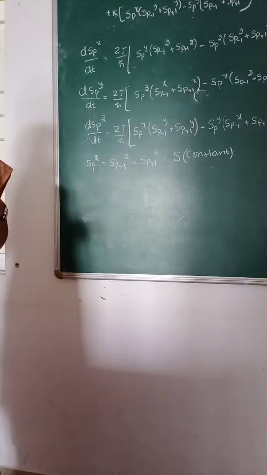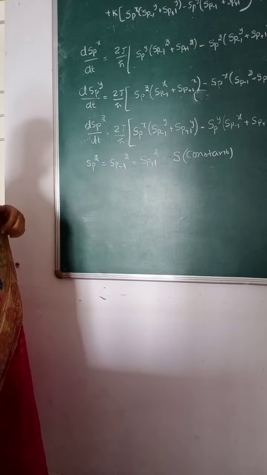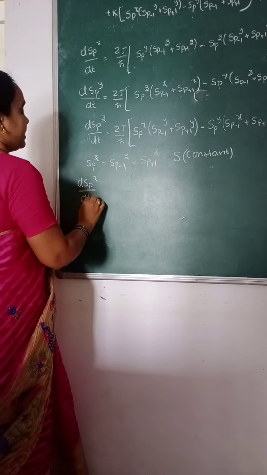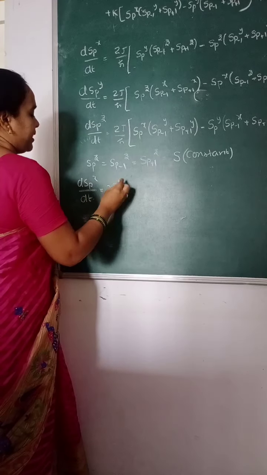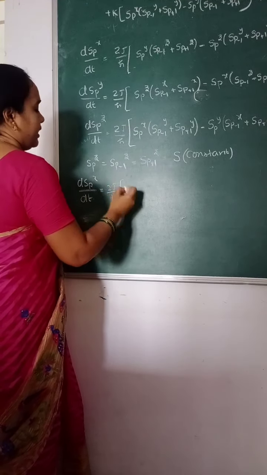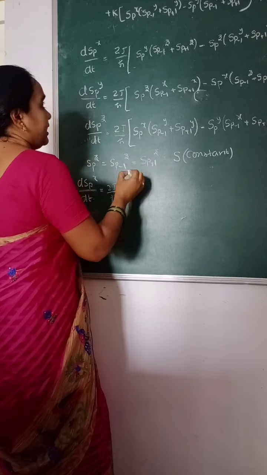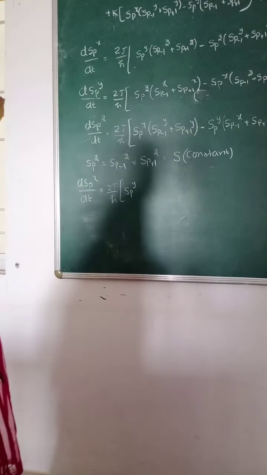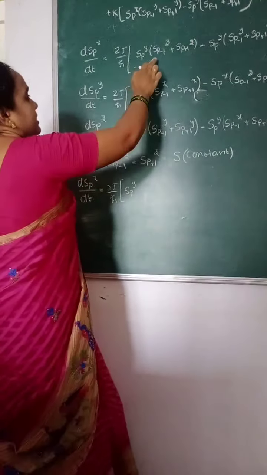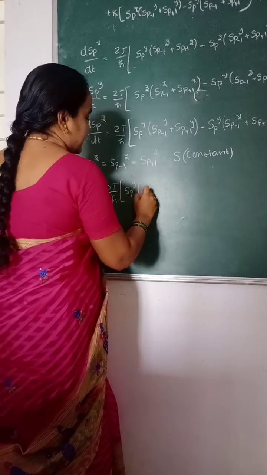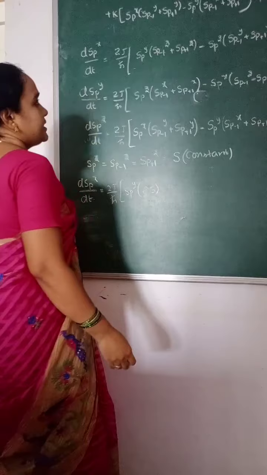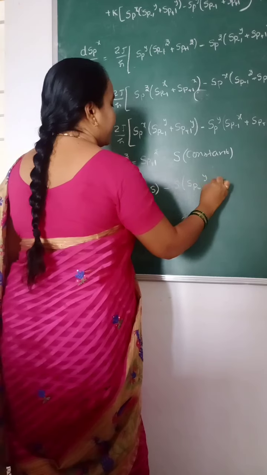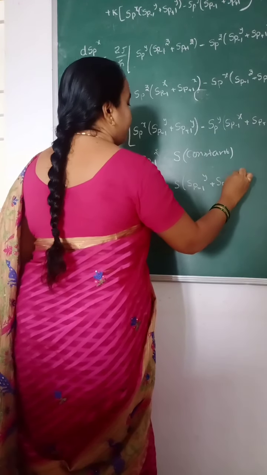Then these three equations will be converted as dS_p^x/dt is equal to 2J/ħ S_p^y. Here the S_{p-1} and S_{p+1} terms are replaced with the constant capital S, that is one S and another S, that is 2S, minus S of (S_{p-1}^y + S_{p+1}^y).